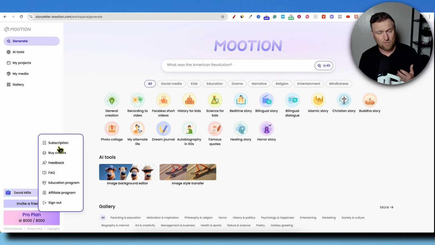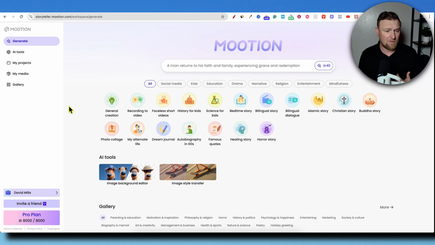You can go and see what subscription you have or purchase a subscription, buy more credits. So I like that they're satisfying any way that you want to buy more credits and use the tool. They're allowing you to buy credit packs. They're allowing you to get a monthly subscription plan. You can give feedback. They've got an FAQ and they have some different programs, an educational program and an affiliate program, and that's where you can sign out.